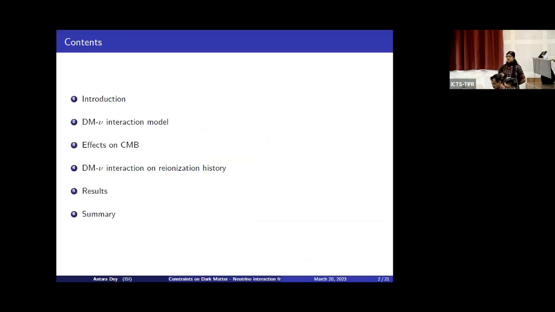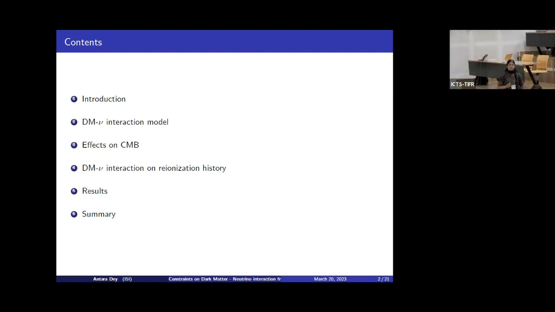So first, I will introduce the dark matter-neutrino interaction model. Then I will show the effects of this interaction in CMB. Further, I will go to my work, that is the dark matter-neutrino interaction on reionization history. Then I will show the results, and finally, I will summarize my talk.